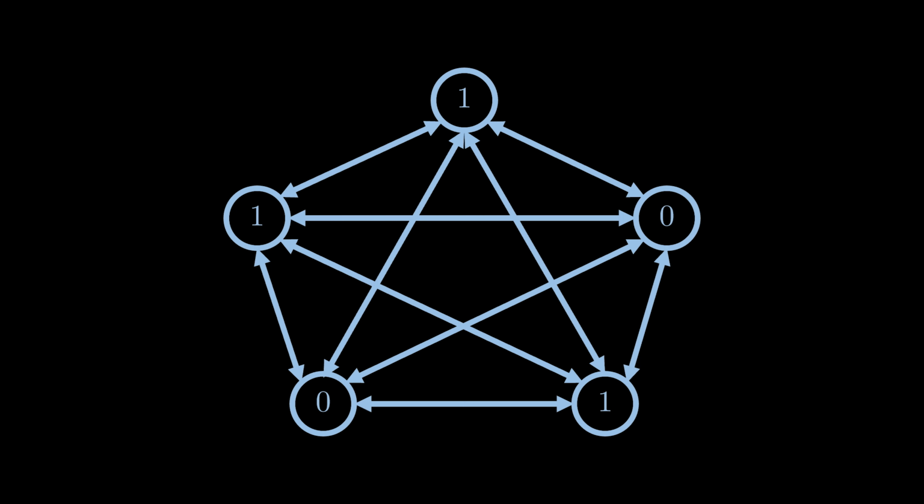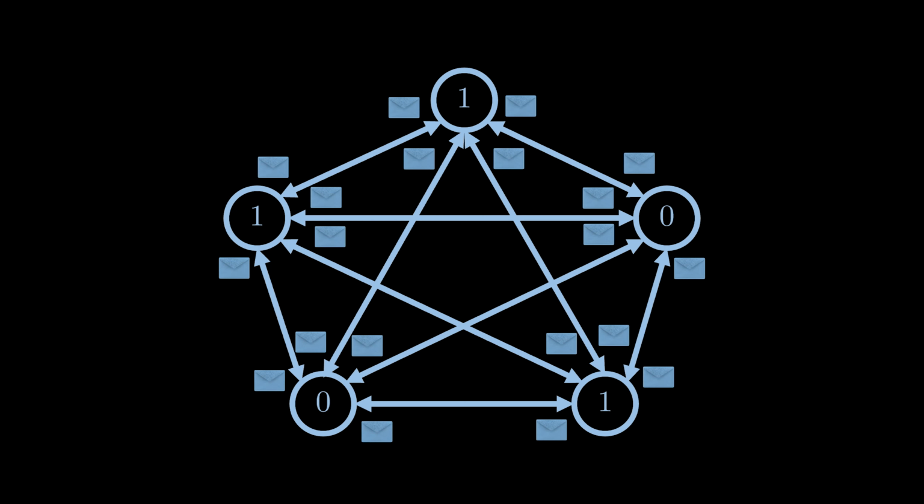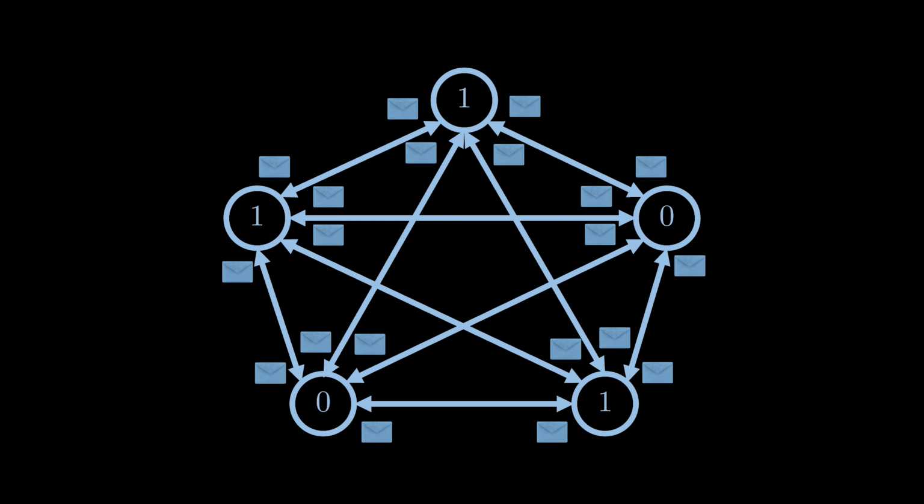Each node has an initial value. How can the nodes agree on a single bit? In the message passing model, the only way for nodes to interact is by exchanging messages. In the example here, every node sends a message to all other nodes, informing them about the node's current value.